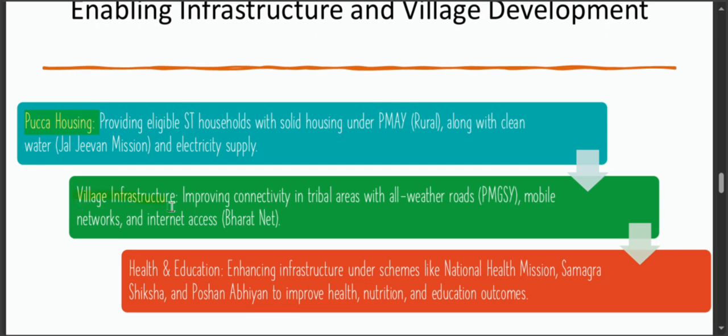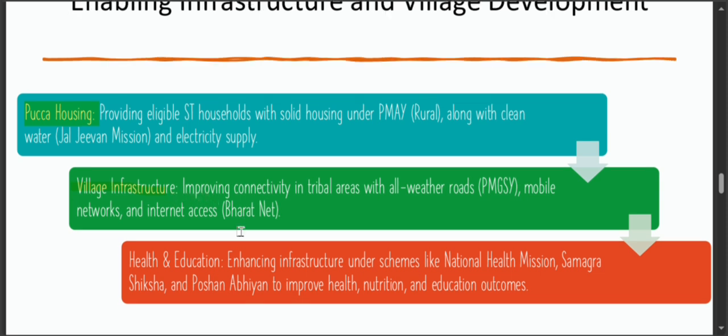Now next, we will talk about village infrastructure. It focuses on improving connectivity in tribal regions. This means better all-weather roads through the Pradhan Mantri Gram Sadak Yojana will be built, along with improved mobile network coverage and access to the internet under the BharatNet initiative. This enhanced connectivity will open up opportunities for education, healthcare and economic activities for the tribal people.